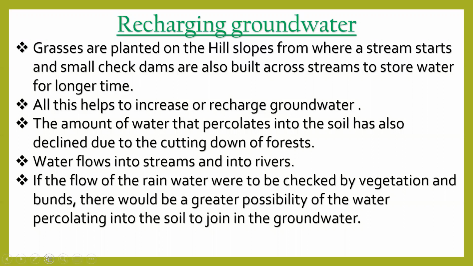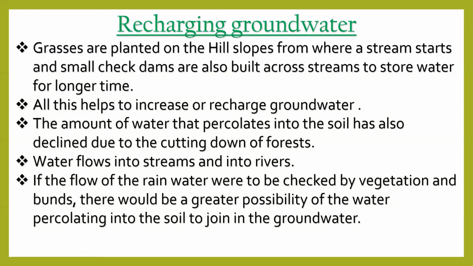Grasses are planted on the hill slope from where a stream starts, and small check dams are also built across streams to store water for a long time. The rainwater which runs off, we won't allow it to run off.